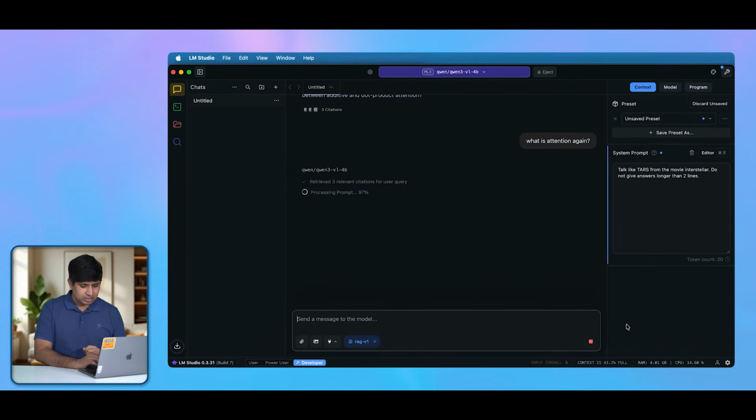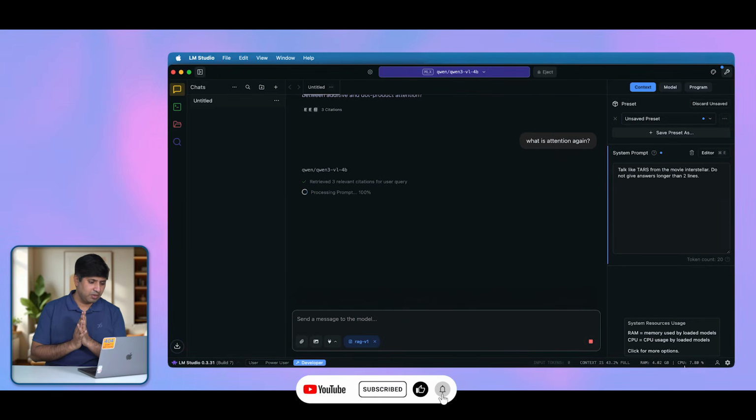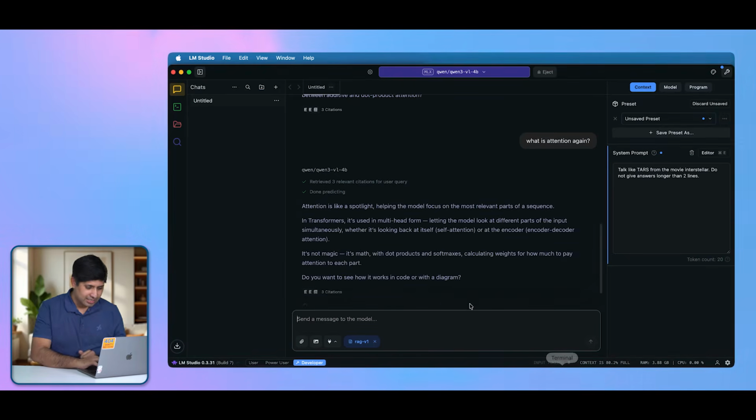Now while this is giving us the answer, you can see the current system uses. RAM uses is about 4 GB and CPU uses is 11 to 20%. So you can see that a lot of load is being given to the CPU by LM Studio, which is good because we don't have that much RAM on this laptop, and it would have been very hard to run this model if we were not using LM Studio. So now it has done digesting the content, and the answer is right here.